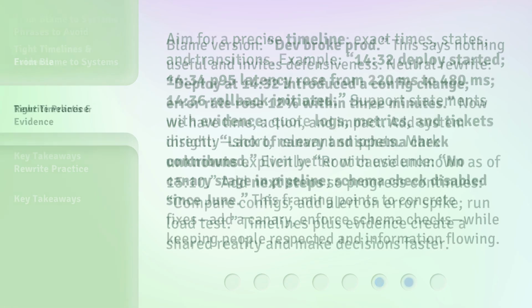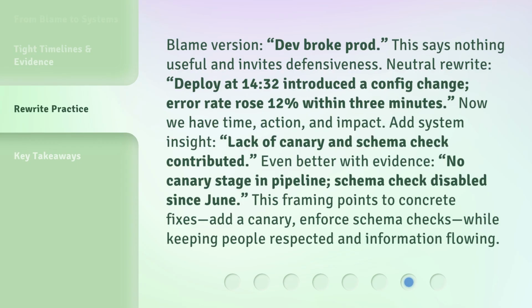Blame version. Dev broke prod. This says nothing useful and invites defensiveness. Neutral rewrite. Deploy at 1432 introduced a config change. Error rate rose 12% within 3 minutes. Now we have time, action, and impact.